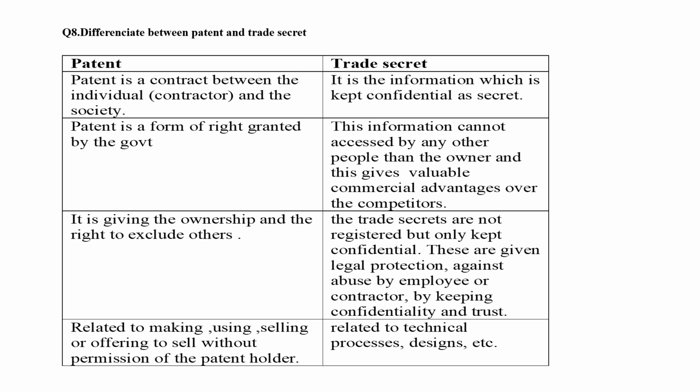These are given legal protection against abuse by the employee or contractor, by keeping confidentiality and trust. And trade secret is related to technical processes, designs, etc. So like this, 3 to 4 differences we must explain between patent and trade secret.